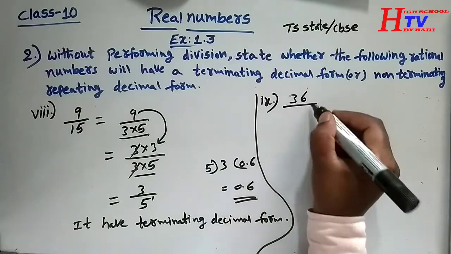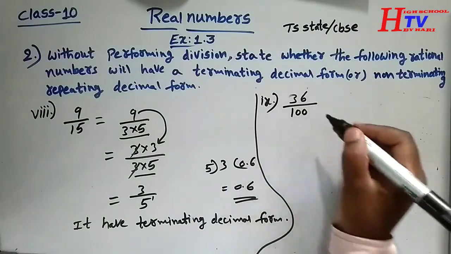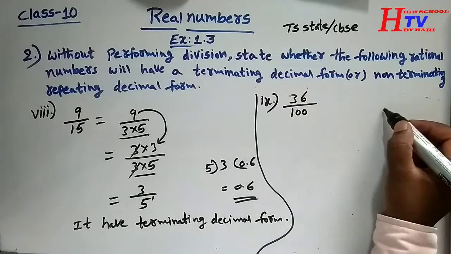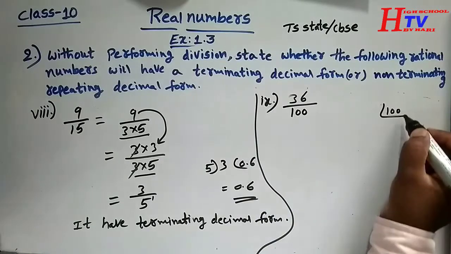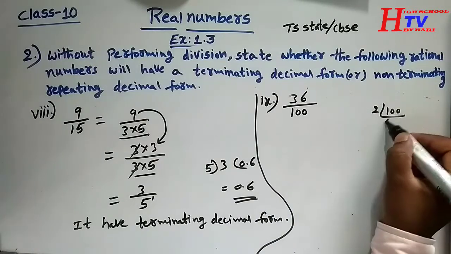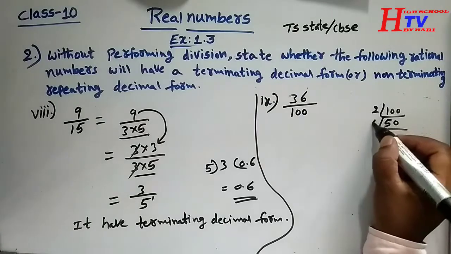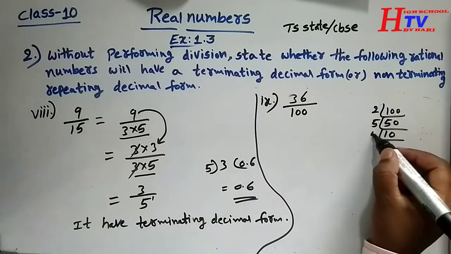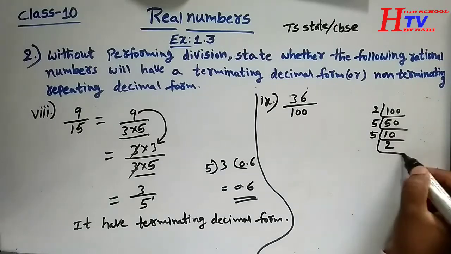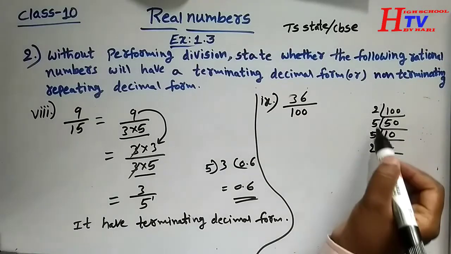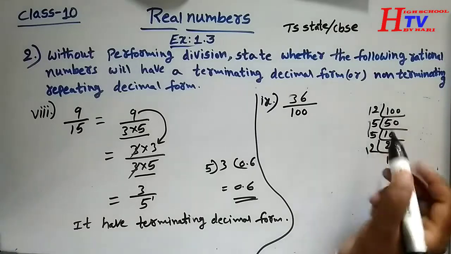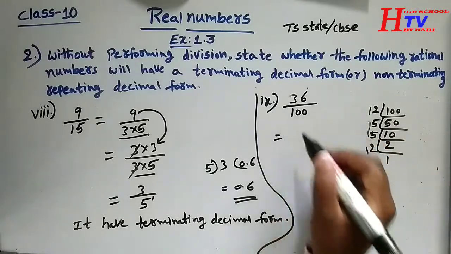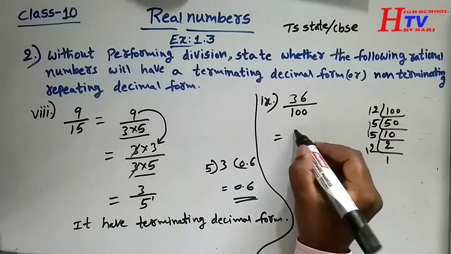9th question is 36 by 100. Prime factors of 100: 2 50s, 2 5s 10, 5 1s 5. So 5 into 5 into 2 into 2. So 36 by 100 can be written as follows.